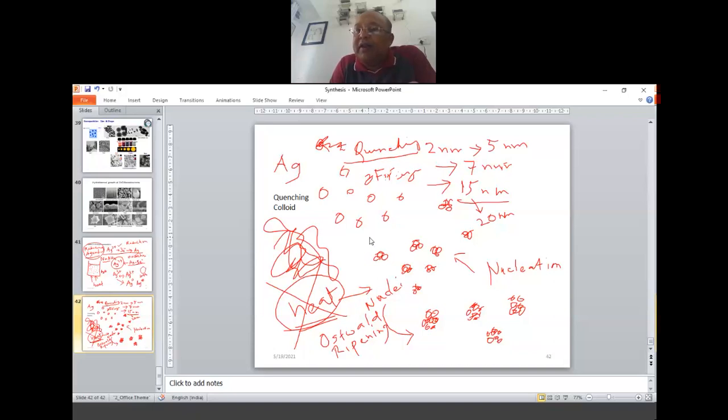Okay. Now see the difference. Initially, what did we do? We put in silver nitrate and dissolved it, right? And I said the silver nitrate got dissociated, silver ions came out. Now in that condition we are talking about atoms, not particles, right? So when there are these atoms in a liquid, that means the solvent, it is a solution, right?